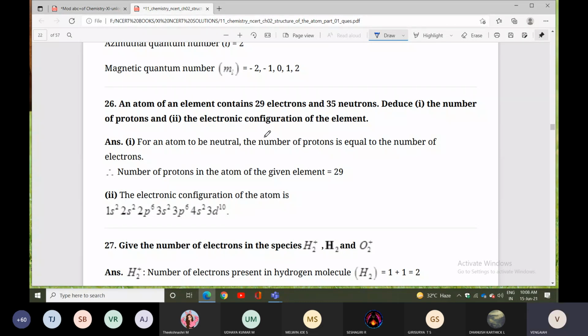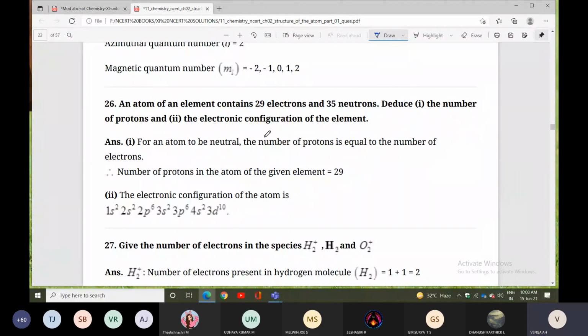Listen here. For a neutral atom, the number of protons is equal to the number of electrons, which is equal to the atomic number. The atom contains 29 electrons and 35 neutrons, so the element with atomic number 29 is copper.